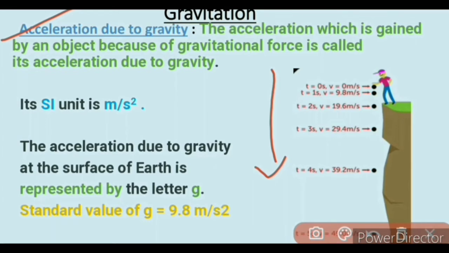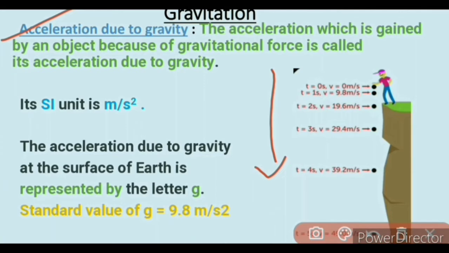After time t3 seconds, the velocity of the object becomes 29.4 meters per second. Similarly, at time 4 seconds, the velocity of the object becomes 39.2 meters per second. So it is clearly seen that as the velocity of the object increases uniformly, we get a constant acceleration. That acceleration is due to gravity.